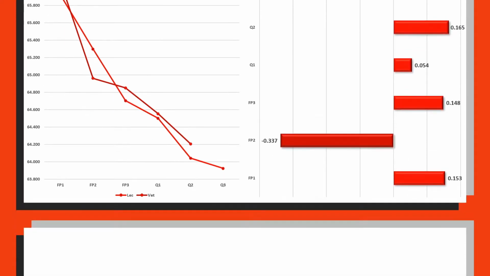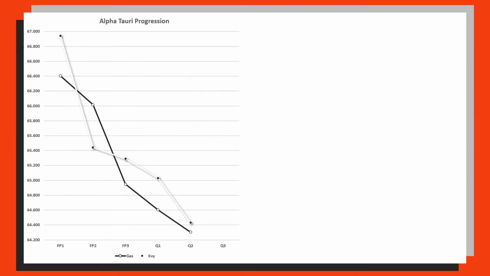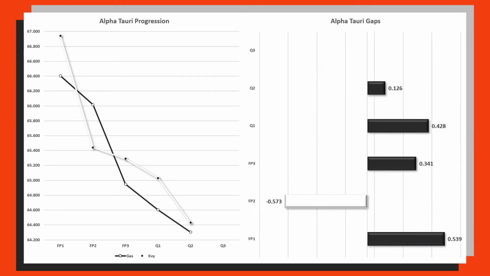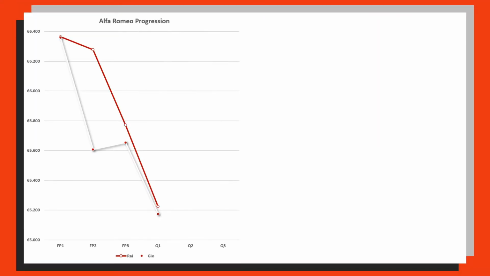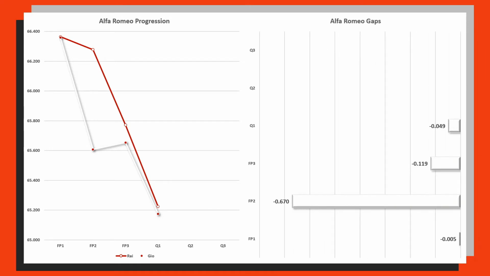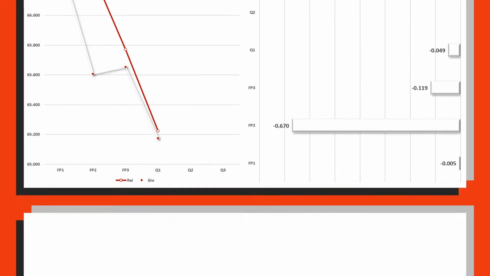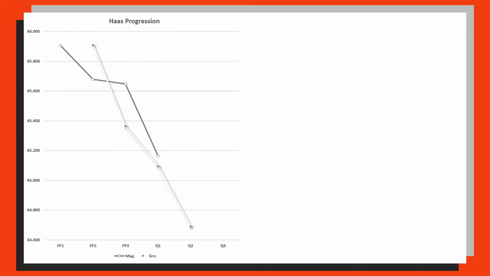Sebastian Vettel was doing really well in the first half of the season, with gaps that look a little bit like this. And then we have AlphaTauri with, I don't know how to really describe that. Again, it's a little bit close. I think a lot closer than people first imagine, with gaps very similar to the Ferrari gaps. Then we have Alfa Romeo, with Giovinazzi actually beating Kimi Raikkonen in every single session, only just by 0.005 of a second in FP1. Then penultimately, we've got Haas up next, which look a bit like this.